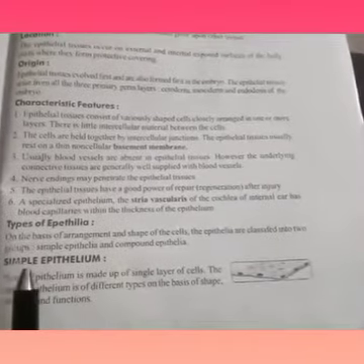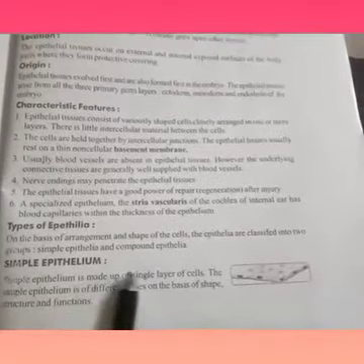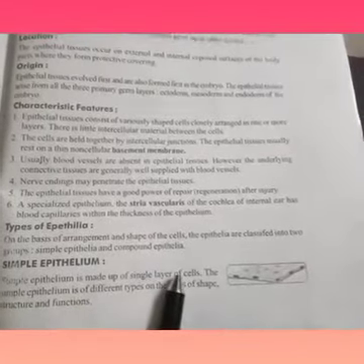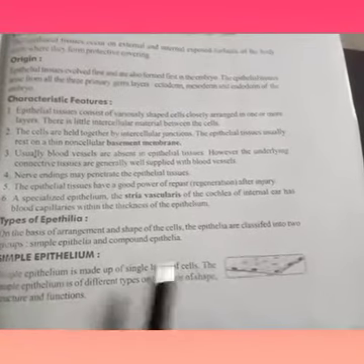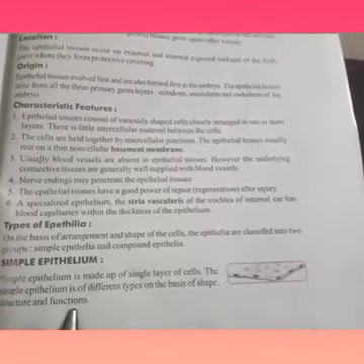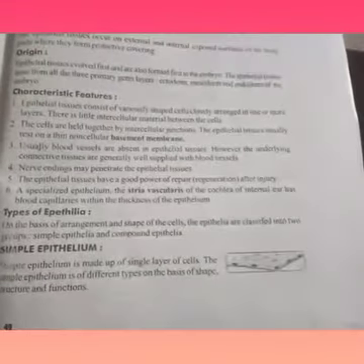Now again, simple epithelium. What is simple epithelium? It is made up of a single layer of cells. The simple epithelium is of different types on the basis of the shape, structure and function. That means simple epithelium is again divided into some different types. Again, simple epithelium is divided into 5 types.